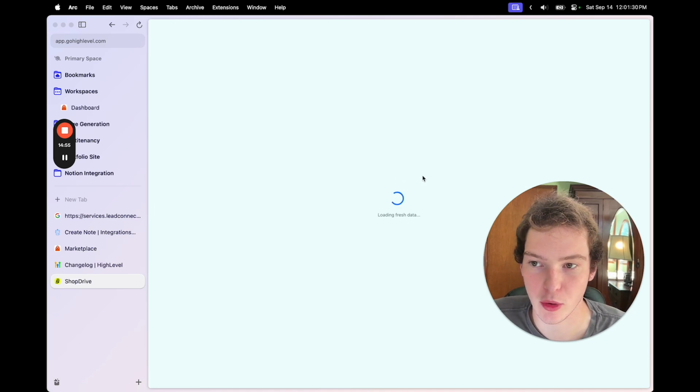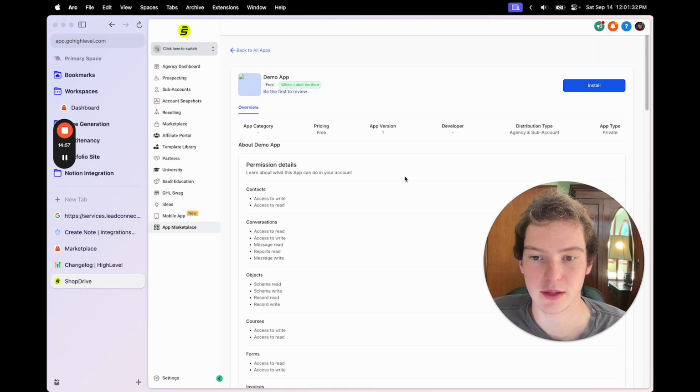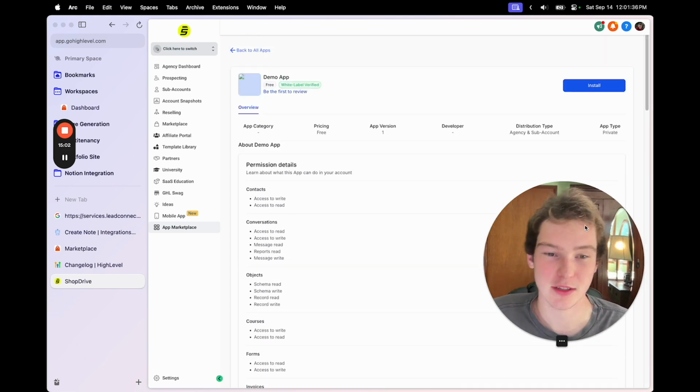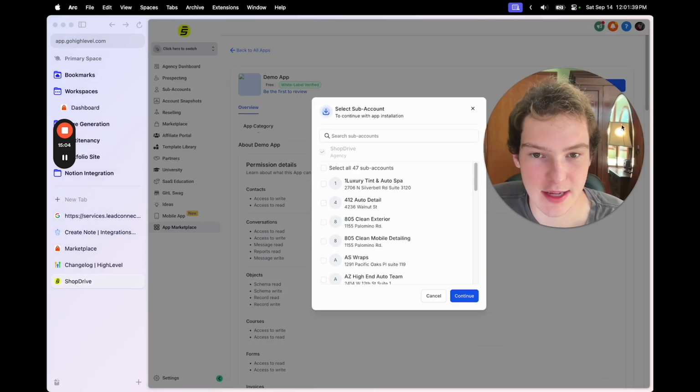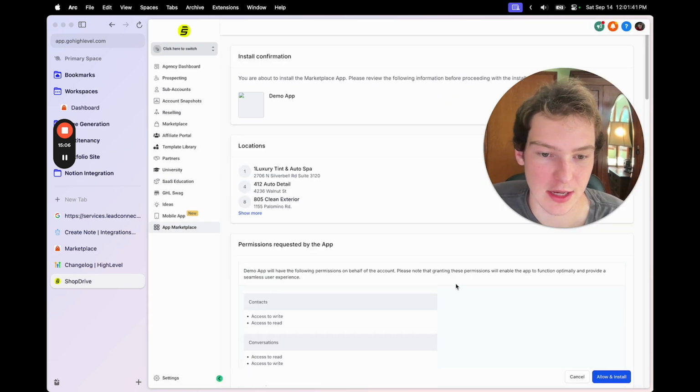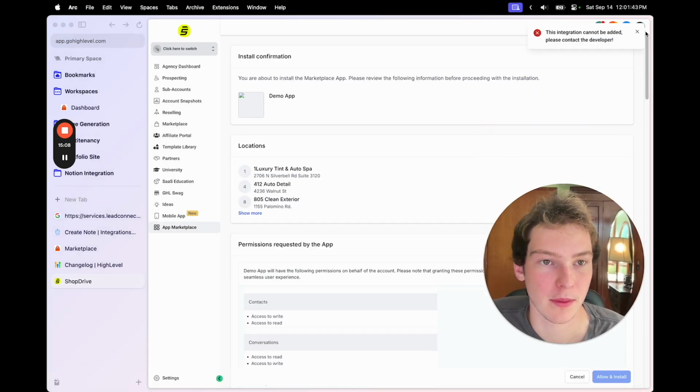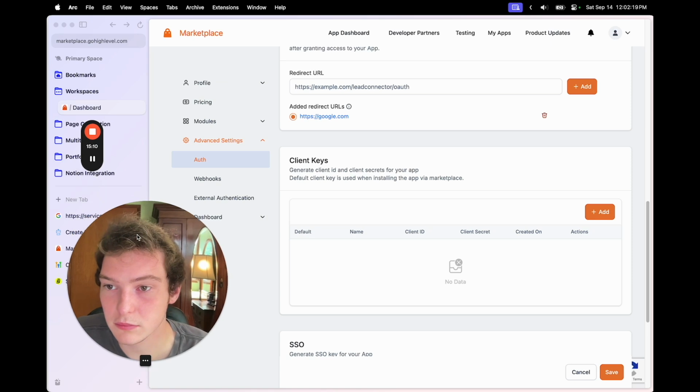It should say demo app right here. And we can see all these permissions. Holy fuck, dude. All right. So now I'm going to hit install and we'll see exactly what happens. So I'll just select all accounts. It really doesn't matter. Oh, wait. All right, so that didn't work.